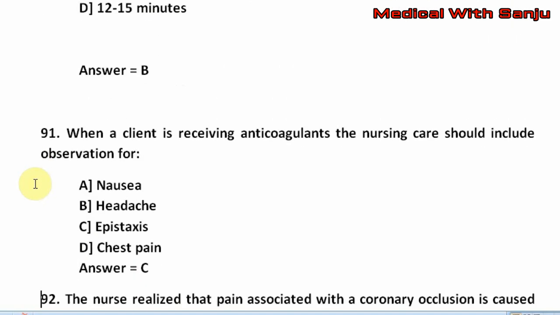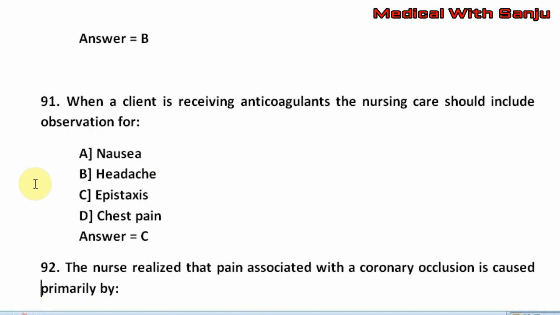Question number 91. When a client is receiving anticoagulants, the nursing care should include observation for option A, nausea. Option B, headache. Option C, epistaxis. Option D, chest pain. The right answer is option C.